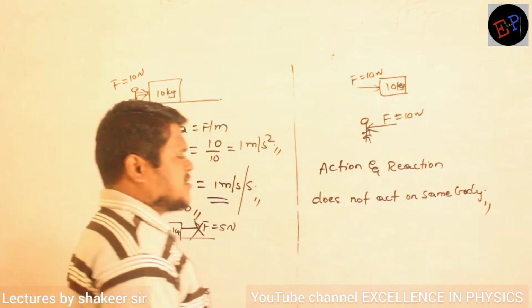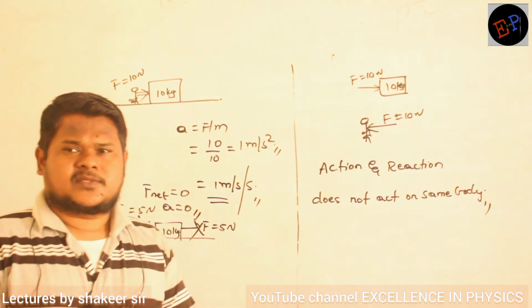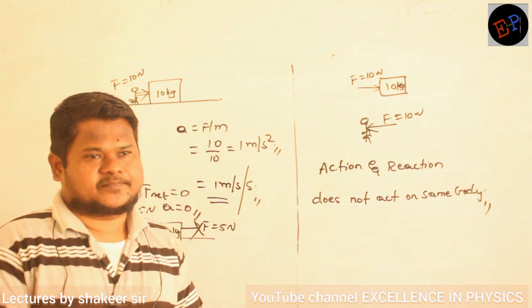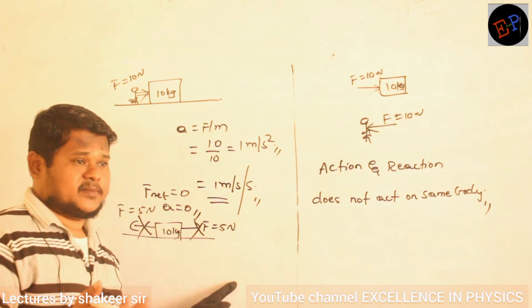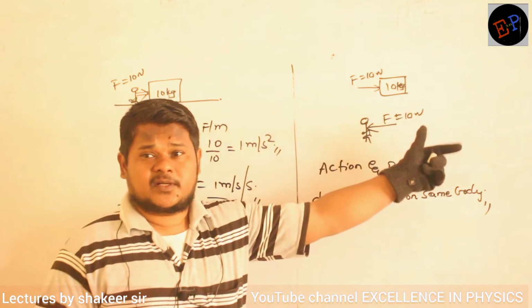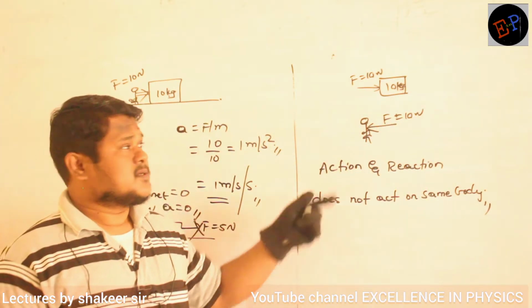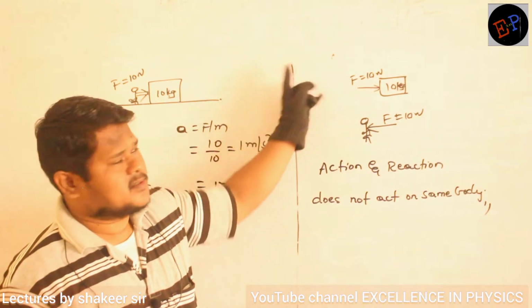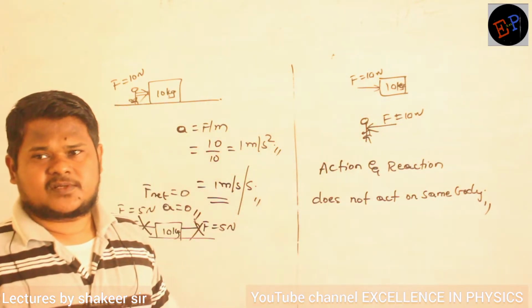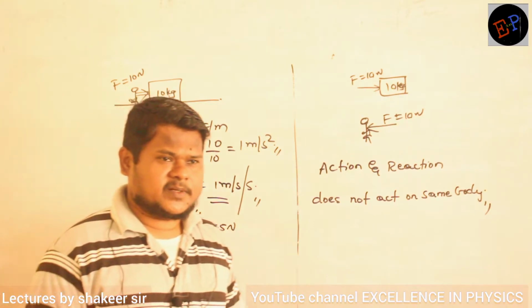Okay ma, action and reaction are not performed on the same body. That is why they don't cancel with each other. Is it clear? But action is performed on the 10 kg body, and the reaction is taken by the man. So on this 10 kg body, the only force which is acting is 10 Newtons. So definitely the body will accelerate. That's a very simple concept. Have you understood, ma? That's it.